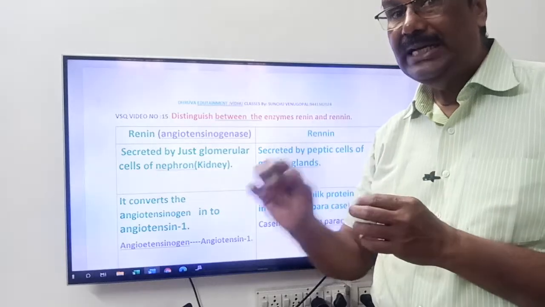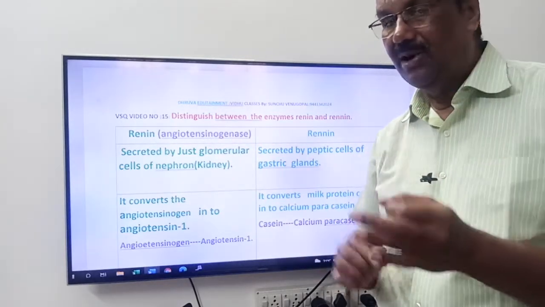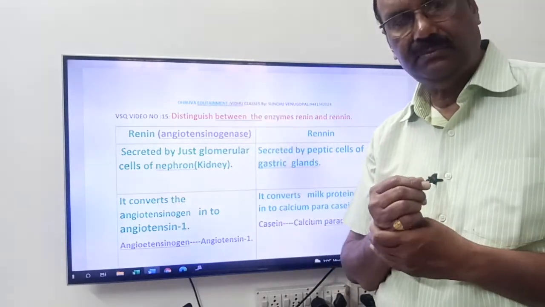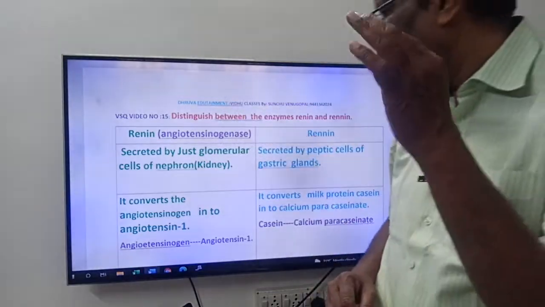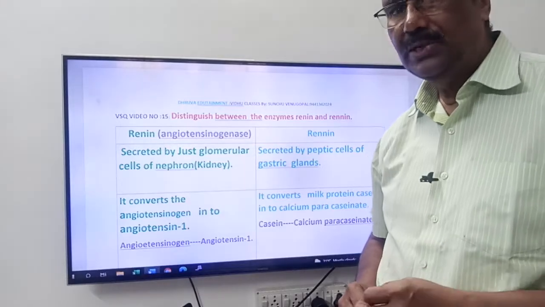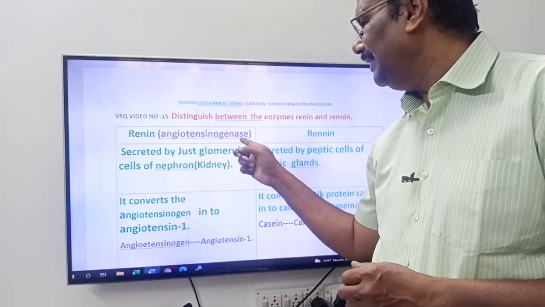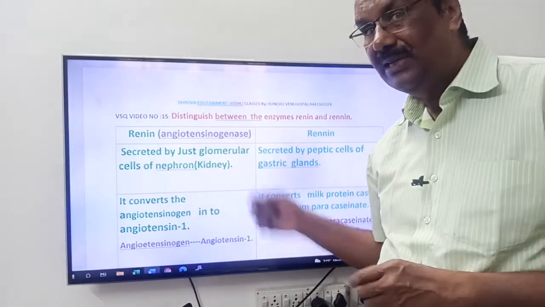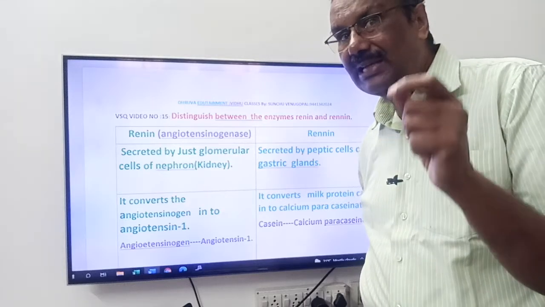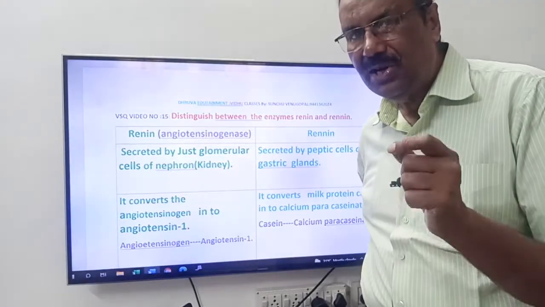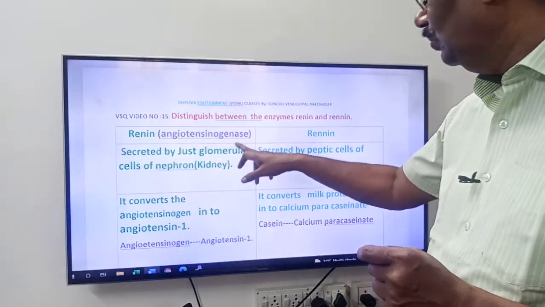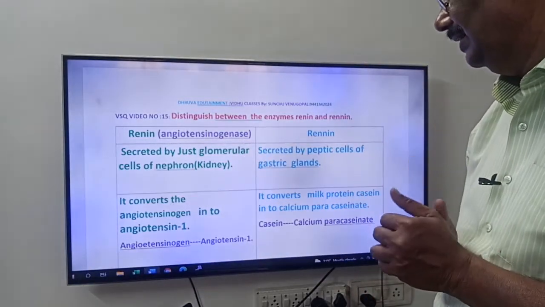Now come to renin. This is important, friends. This renin has one more name. You have to learn it by heart, remember it, memorize it. What is that? Angiotensinogenase. Friends, the suffix -ase indicates an enzyme. Renin is also called angiotensinogenase.